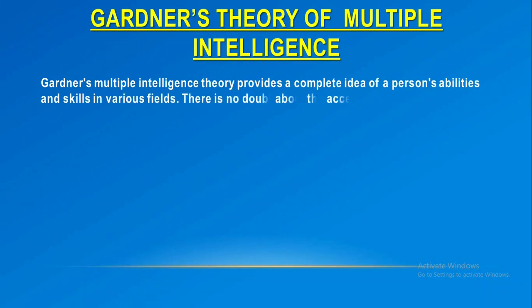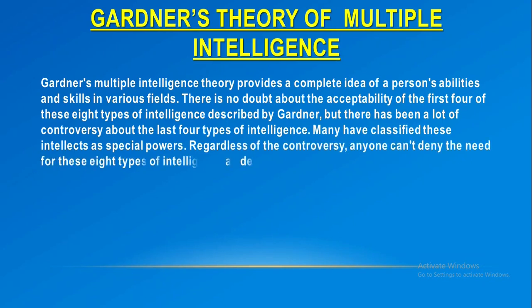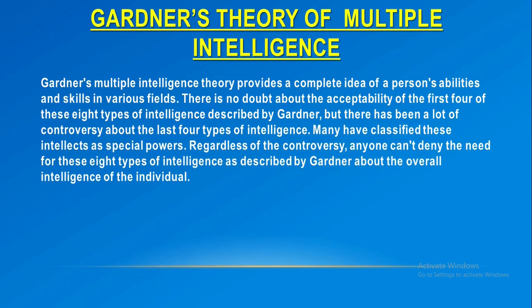Gardner's multiple intelligence theory provides a complete idea of a person's ability and skills in various fields. There is no doubt about the acceptability of the first four of these eight types of intelligence described by Gardner. But there has been a lot of controversy about the last four types of intelligence. Many have classified these intellects as special powers. Regardless of the controversy, no one can deny the need of these eight types of intelligence as described by Gardner for the overall intelligence of the individual.